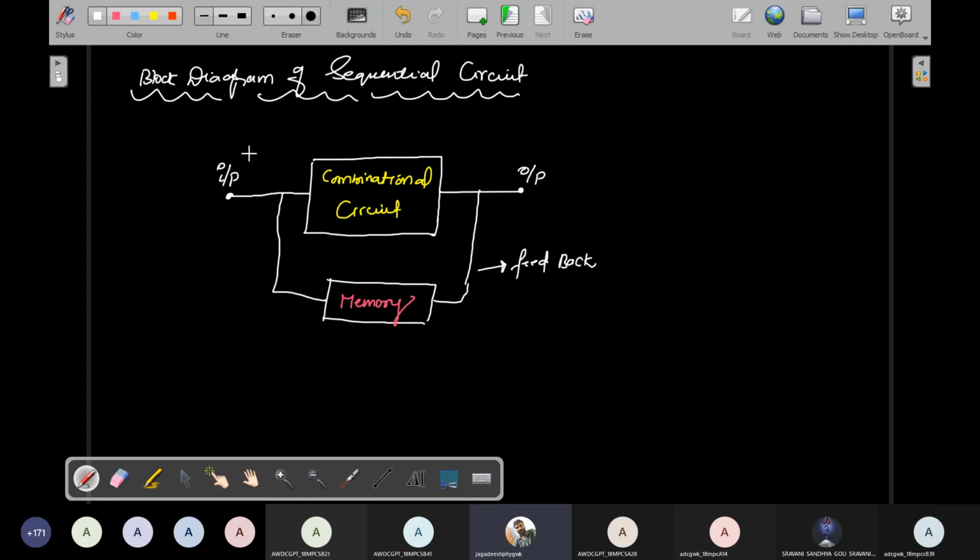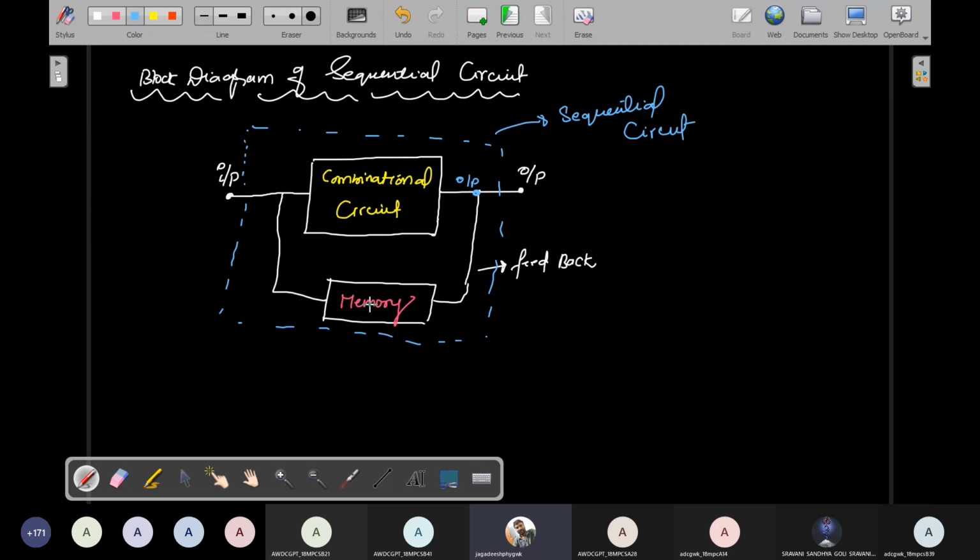So right now I'll represent this combination with a dotted line. See, dotted line. This dotted line indicates the sequential circuit. Okay, so right now you will get the sequential circuit output here. This is called the present output of the combinational circuit. This is one output, the present output.